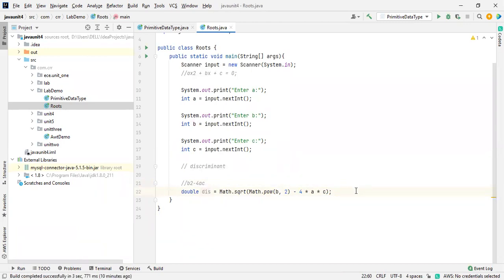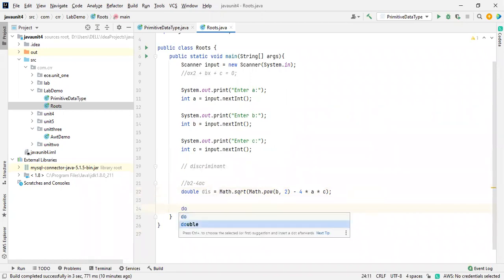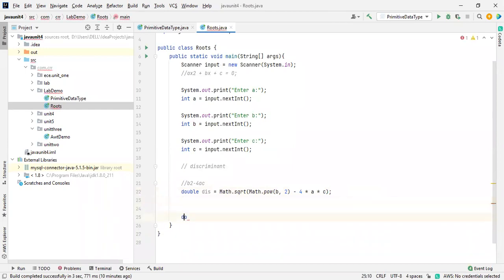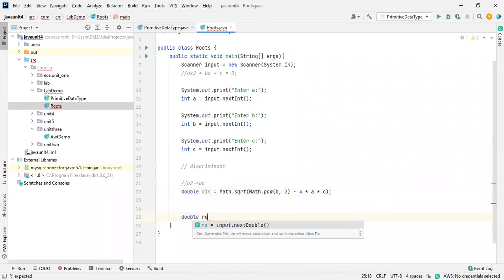So now what is the formula for that? Minus b plus or minus, right? So for the positive value, let's make it a double. I will take it as root 1. First one is root 1.